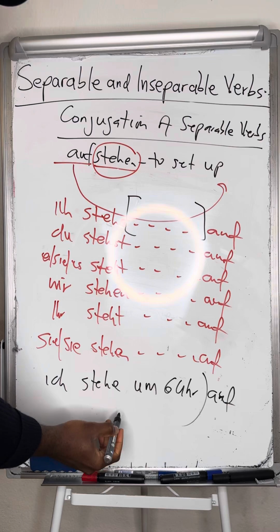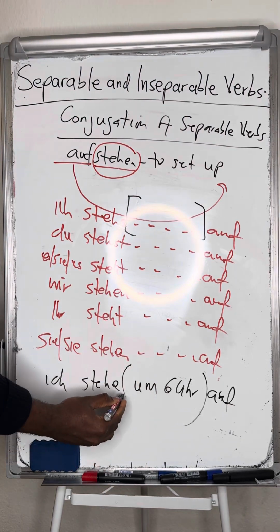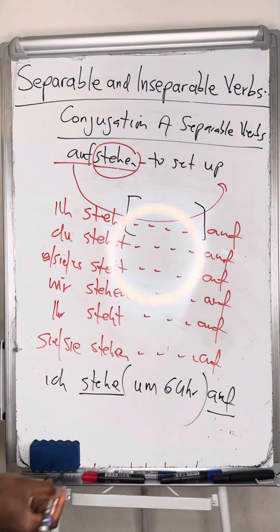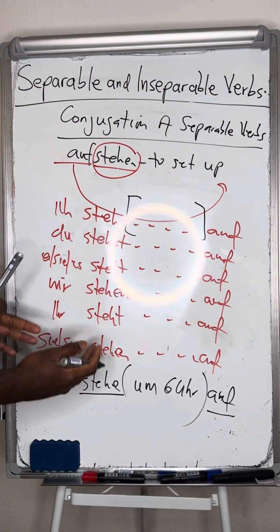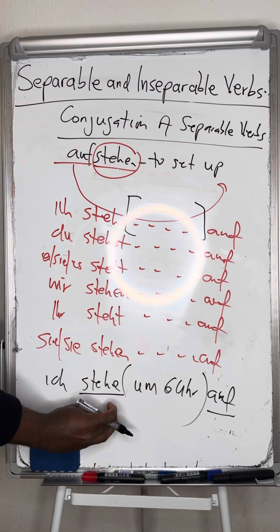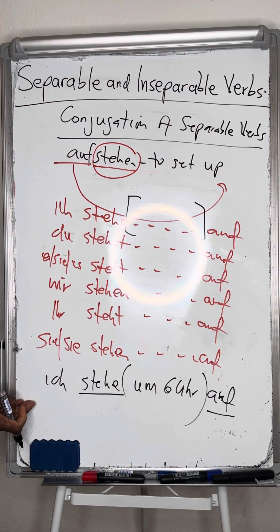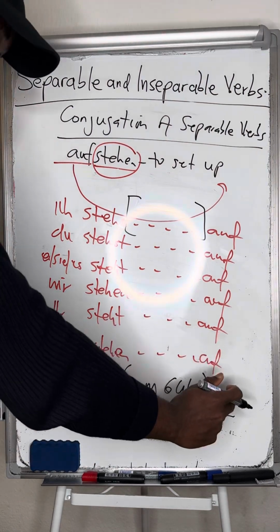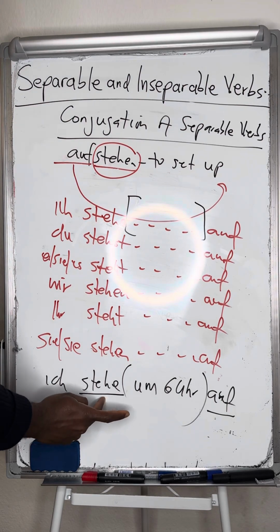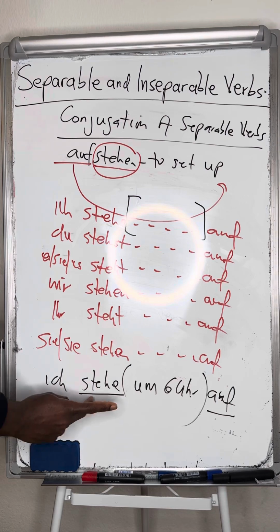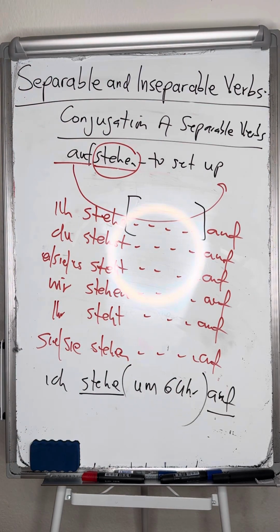You see, whatever you want to say will come between the main verb and the prefix that will be at the end. Just like we saw in modal verbs, it's the same thing here. You conjugate the verb to suit the personal pronoun, while the prefix will go to the end and stay. Good. So ich stehe 6 Uhr auf means I get up by 6 o'clock, from the verb aufstehen, to get up.